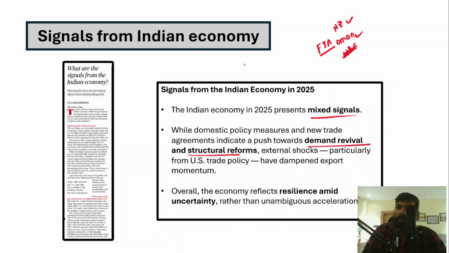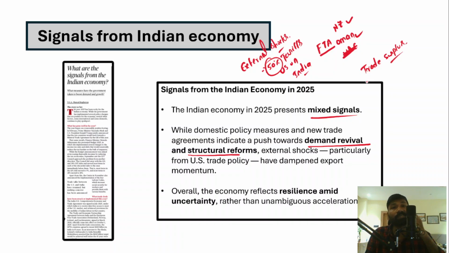However, the Indian economy faced some external shocks. So what external shocks did the Indian economy face? One is 50% tariffs imposed by the US on Indian goods. After Donald Trump came to power, he imposed 50% tariffs on Indian goods. In fact, India was enjoying a trade surplus with the US.